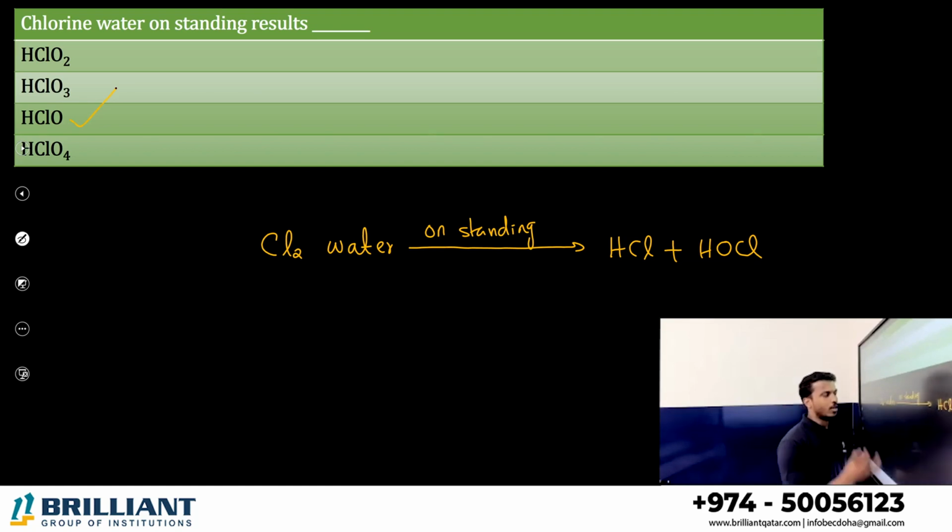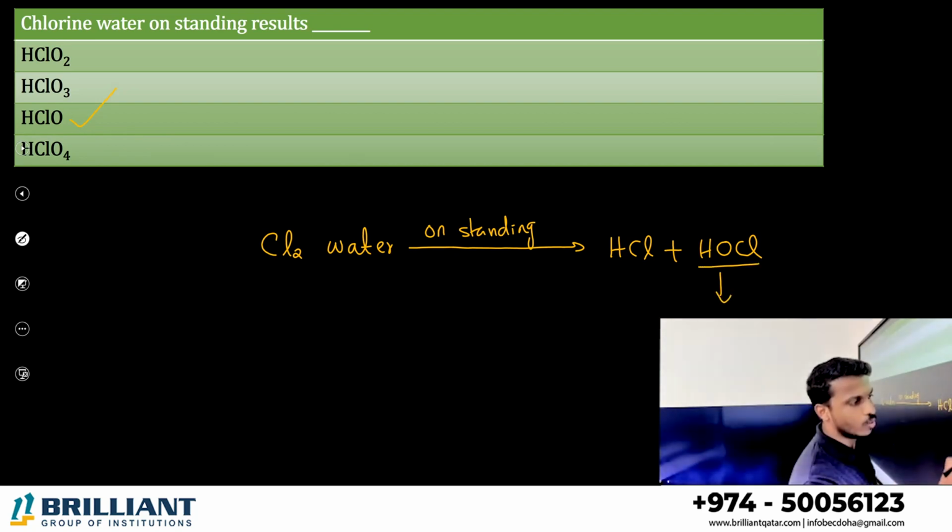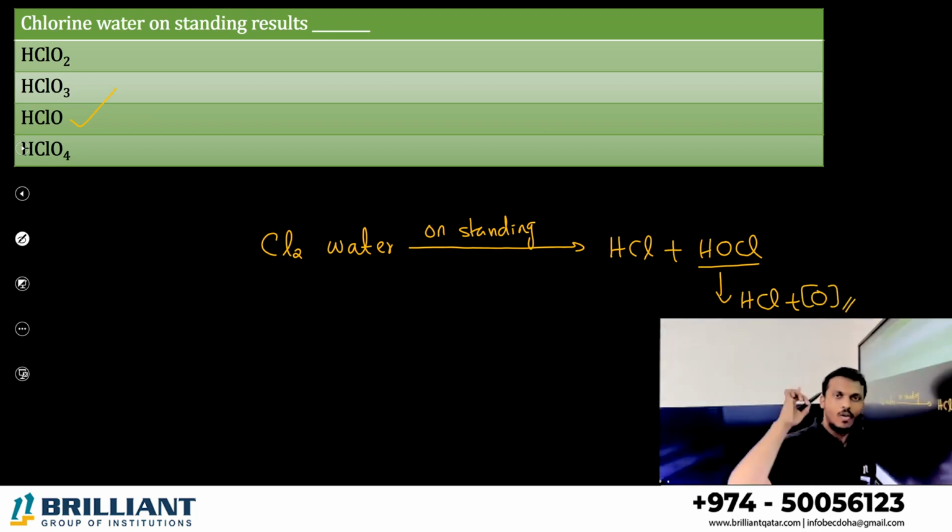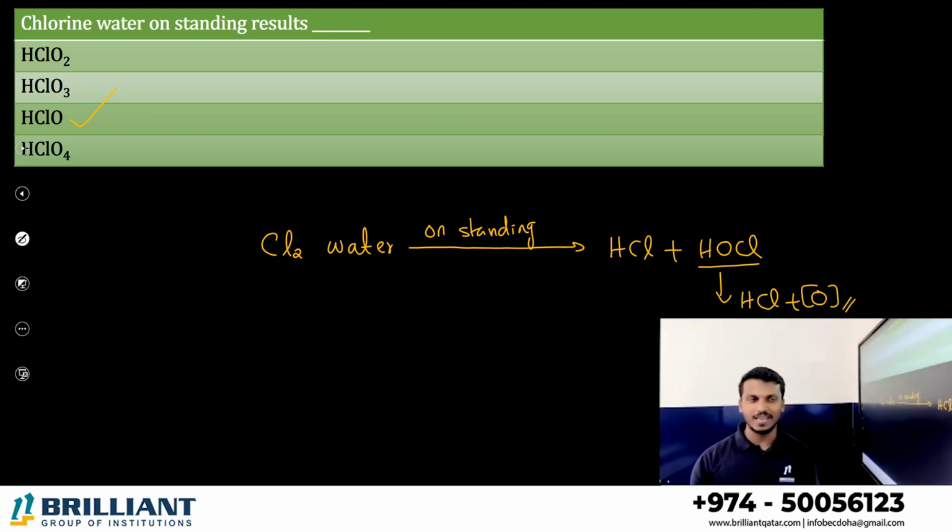And one more thing. You know, chlorine is used as a bleaching agent, right? Why? This HOCl further splits into what? HCl and nascent oxygen. We studied, no? While ozone is used as a bleaching agent, it can give nascent oxygen. Similarly, chlorine is used as a bleaching agent because it can also produce nascent oxygen.